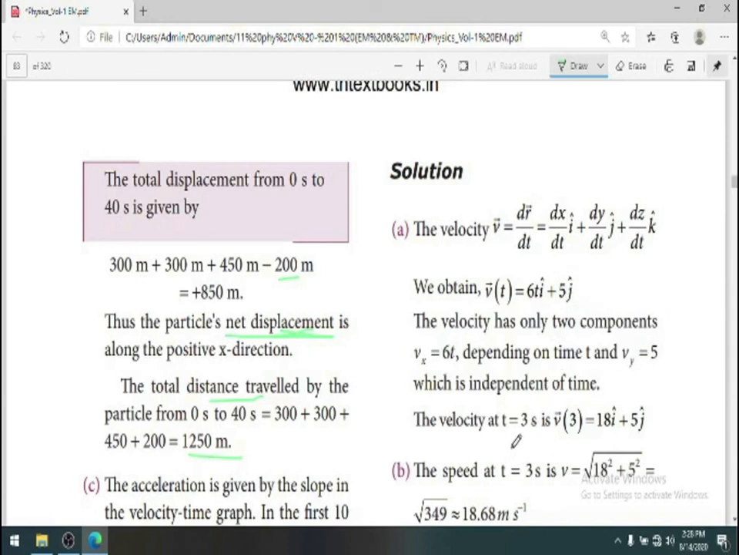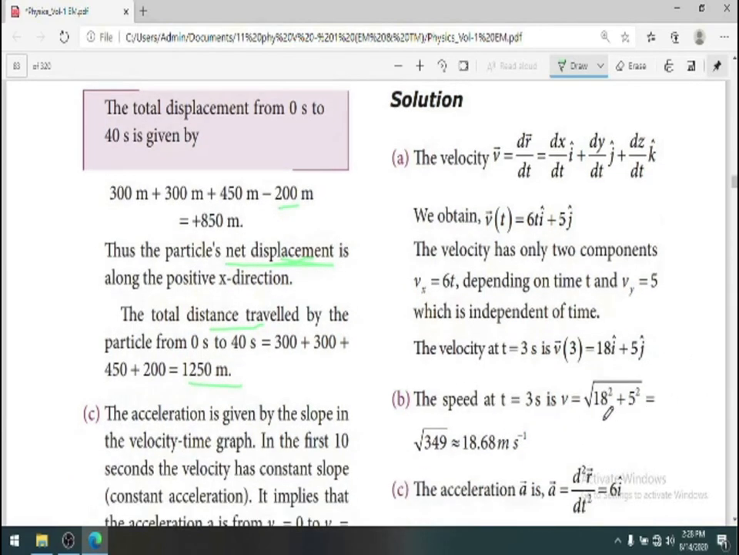So we need to find out what is the velocity at the third second. When time t is equal to 3 seconds, we need to find out the velocity. So substitute t is equal to 3 seconds, we will get the answer. Instead of t, if we substitute 3, then it is 18i cap plus 5j. Similarly, we need to find out what is speed. This is square root of x square plus y square, and that's how we get the approximate value.